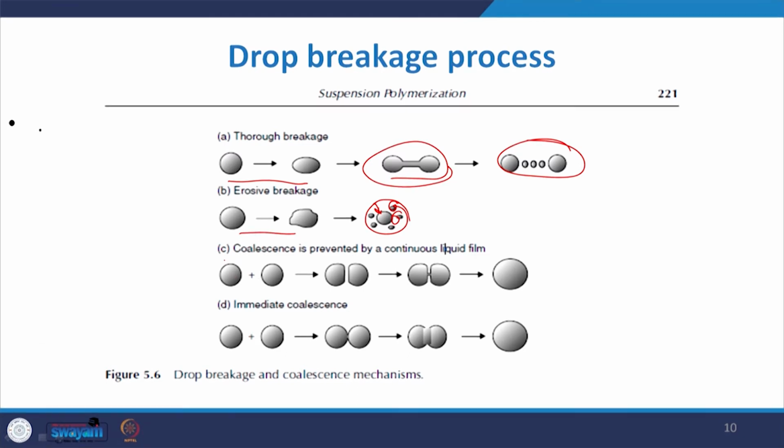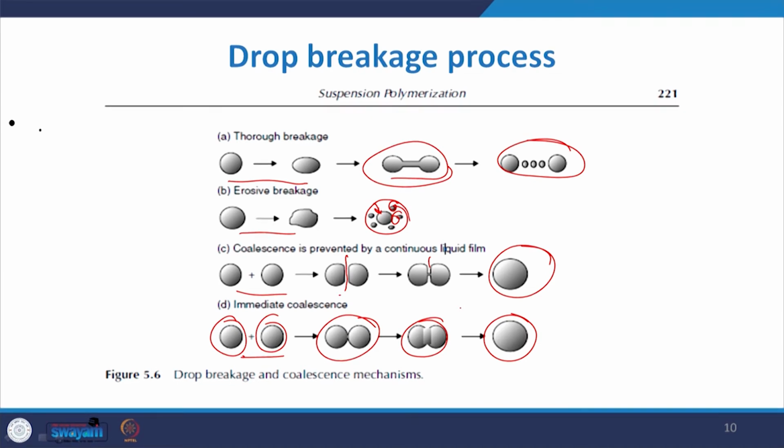Sometimes, as we discussed, the coalescence is provided by the continuous liquid film. Sometimes this particular approach is like this. You may see the formation of a film, and thereafter you may experience a bigger drop size in the suspension polymerization. Similarly, sometimes we may see immediate coalescence. Immediate coalescence is when two equal sized drops combine together to form this one, and then over a period of time they may form this type of bigger drop.